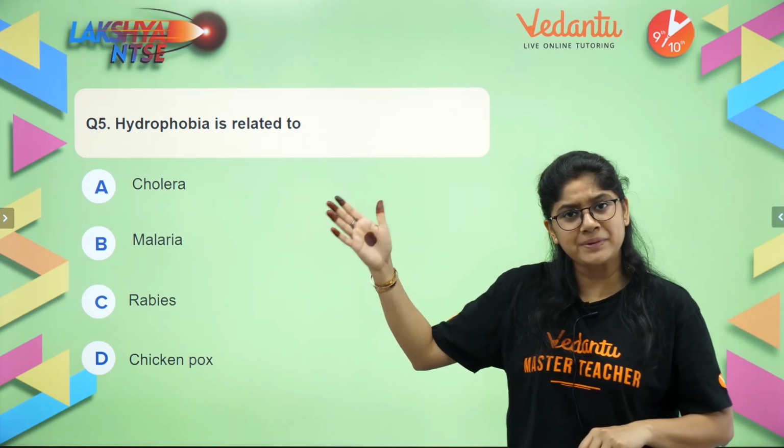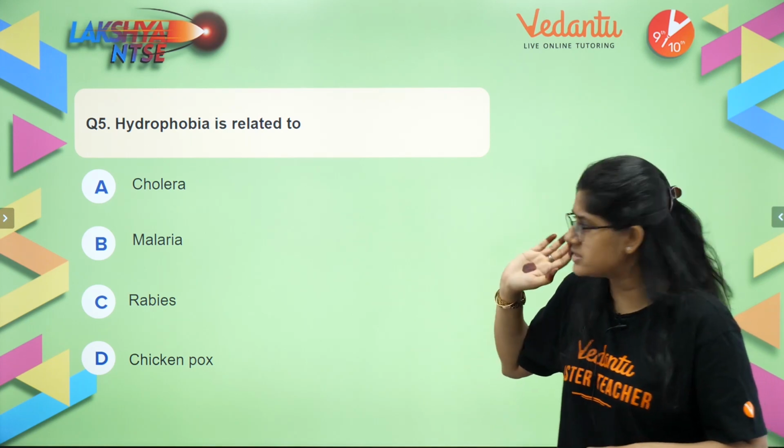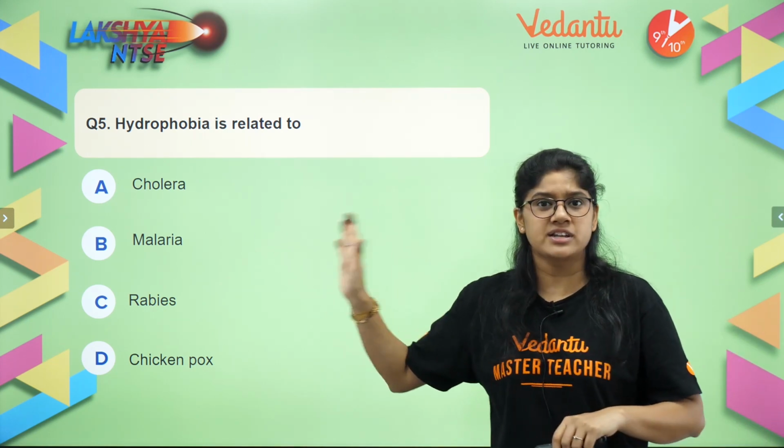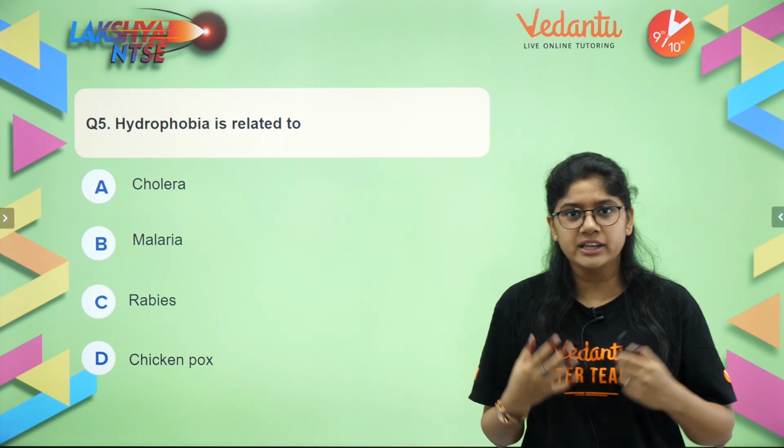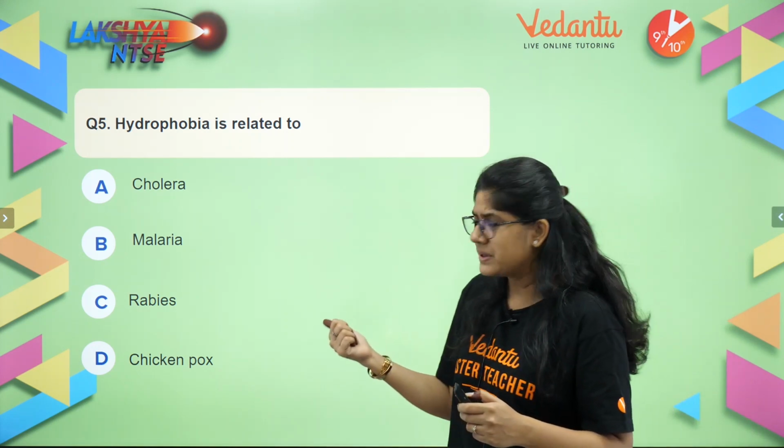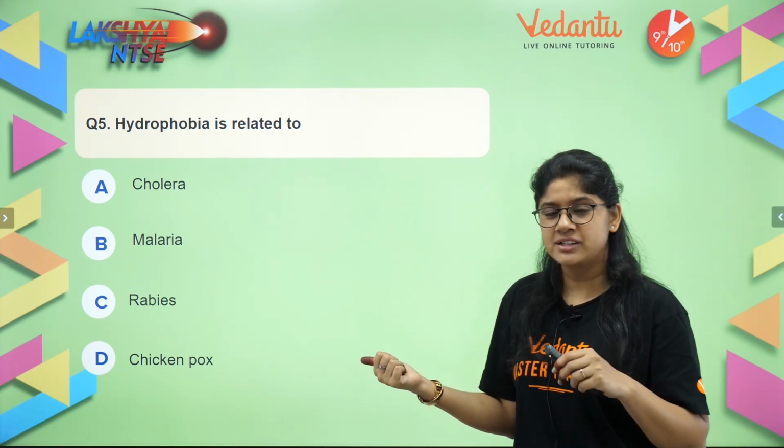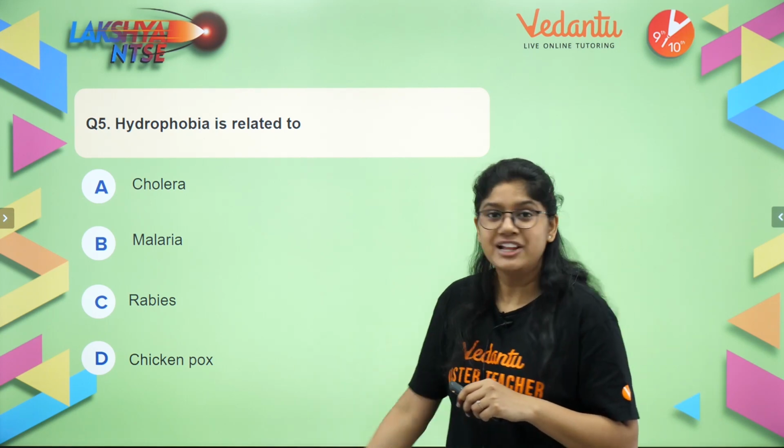Cholera. What happens over here? Again, it's a waterborne disease. Malaria we have just studied, caused by the mosquito. Rabies is caused by a virus. You must have heard about this. And chickenpox is also a virus.